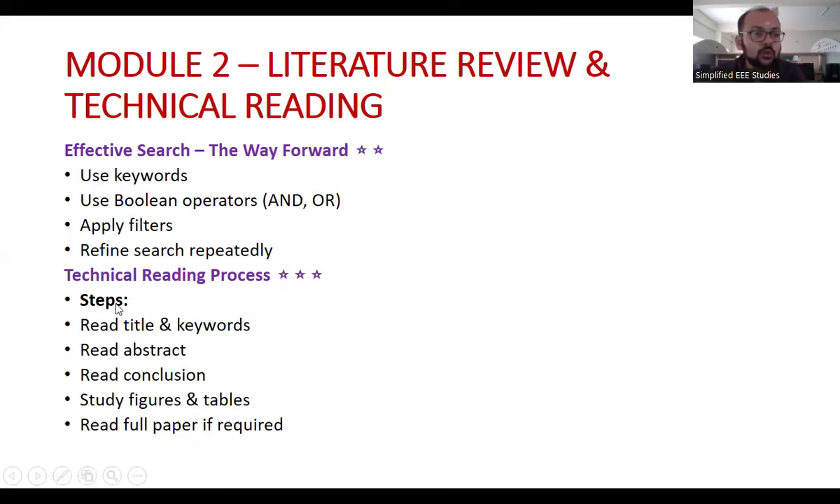What are the important steps involved in technical reading? That is one of the sure questions. That is why I put 3 stars. Very, very important. Number one, read the title and keywords. Number two, if you found the title and keywords are matching your research, kindly read the abstract. Then, if you found your abstract very interesting, directly check the conclusion. Check the conclusion of the paper.